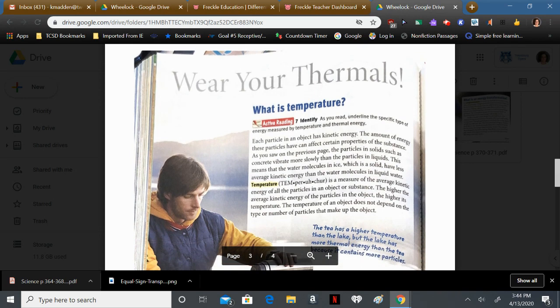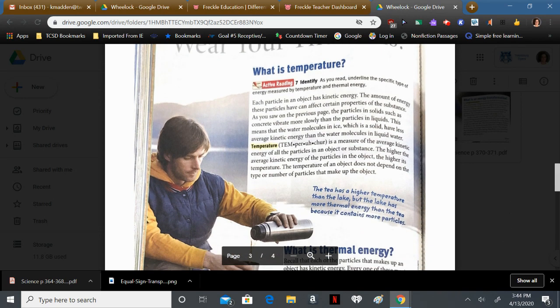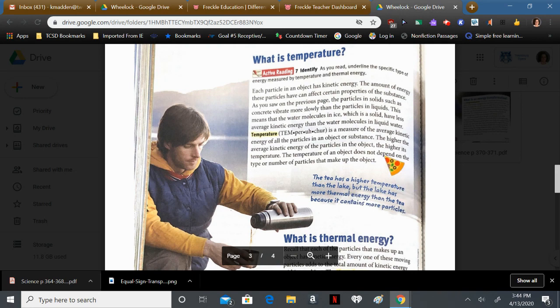Wear your thermals. What is temperature? Each particle in an object has kinetic energy. The amount of energy these particles have can affect certain properties of the substance. As you saw on the previous page, the particles in solids, such as concrete, vibrate more slowly than the particles in liquids. This means that the water molecules in ice, which is a solid, have less average kinetic energy than the water molecules in liquid water.